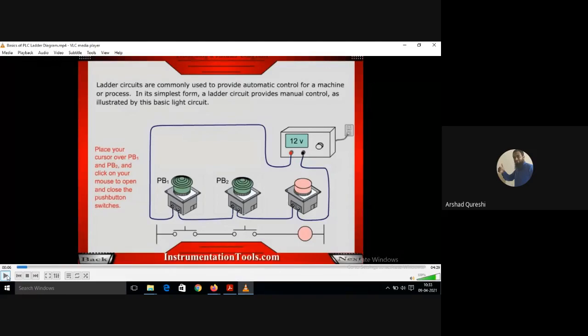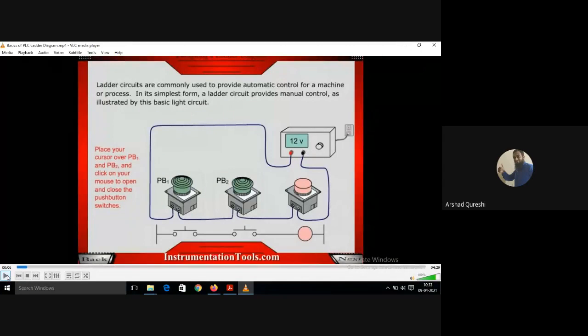Therefore, everyone is going towards automation, and PLCs are widely used everywhere, in large scale industries, medium scale industries, and small industries also, which were running some small systems, like a water bottle filling plant or something like that.